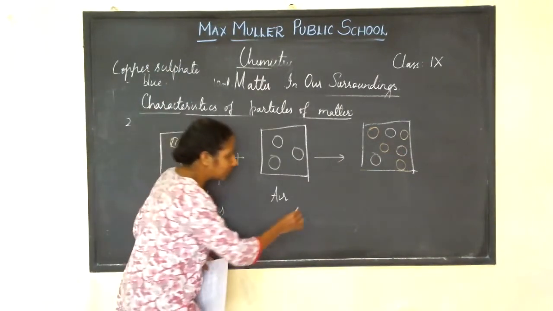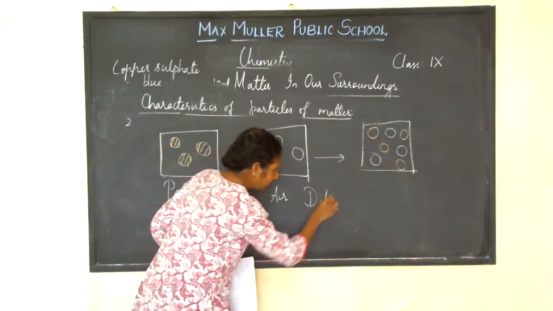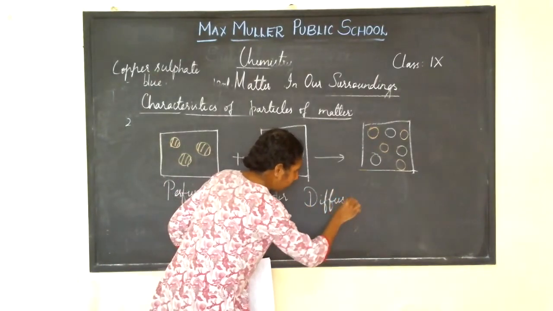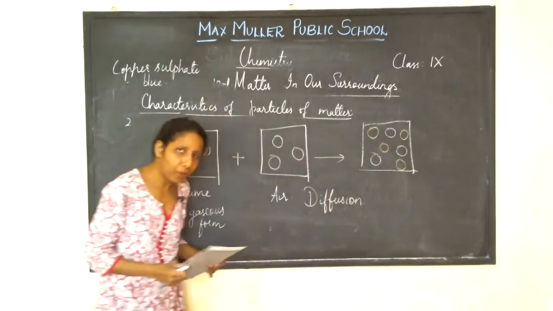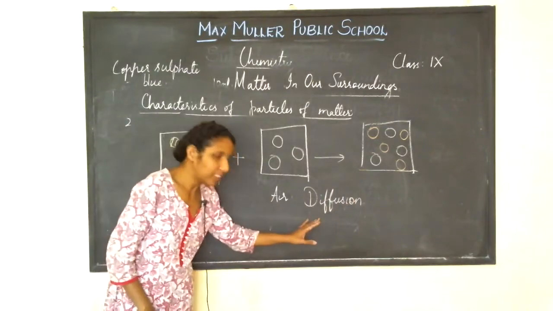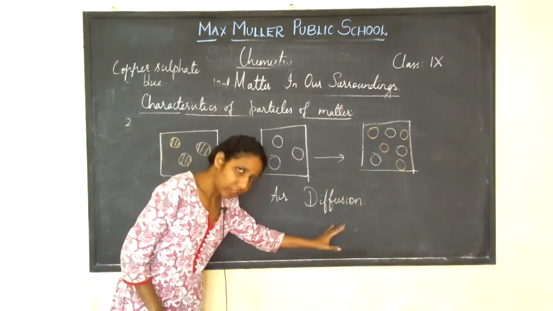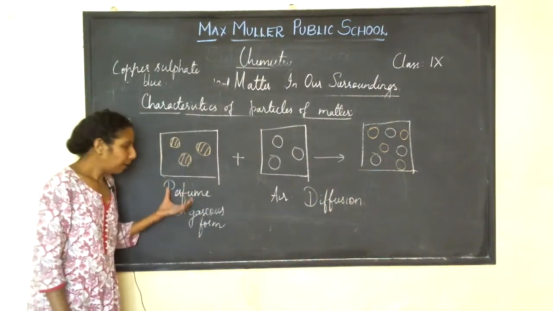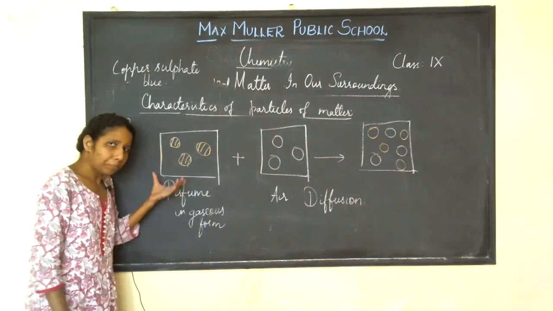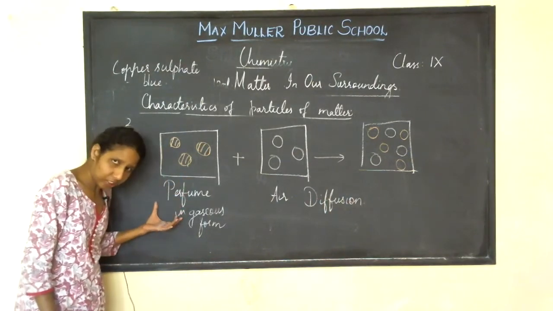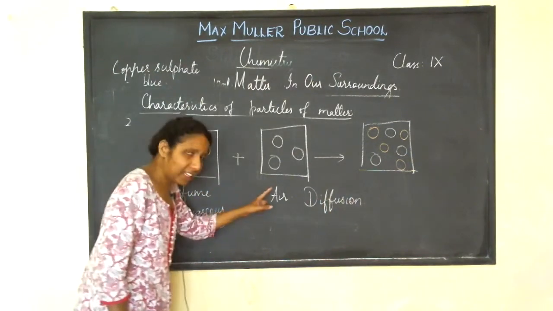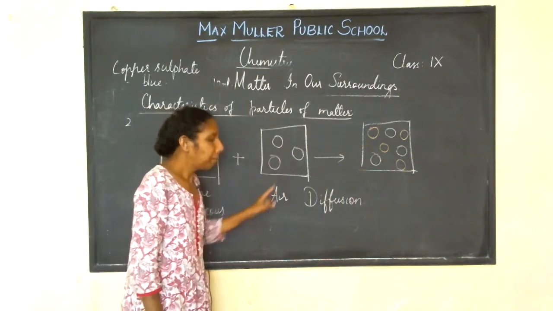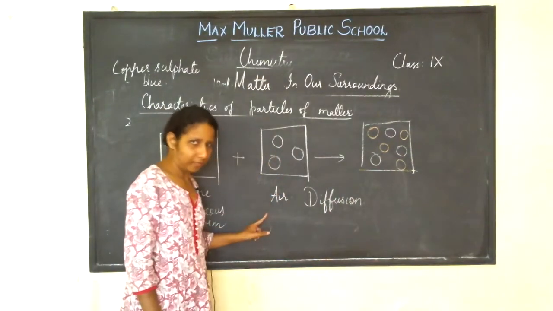This process is called diffusion. What is this process called? This process is called diffusion. Once again, I'll repeat here. The particles of perfume in gaseous form will occupy the space between the particles of air.